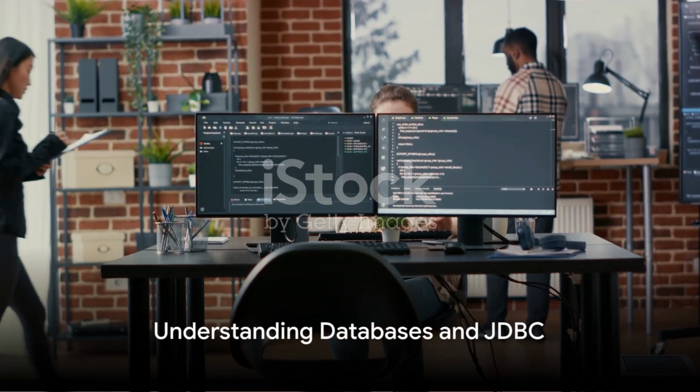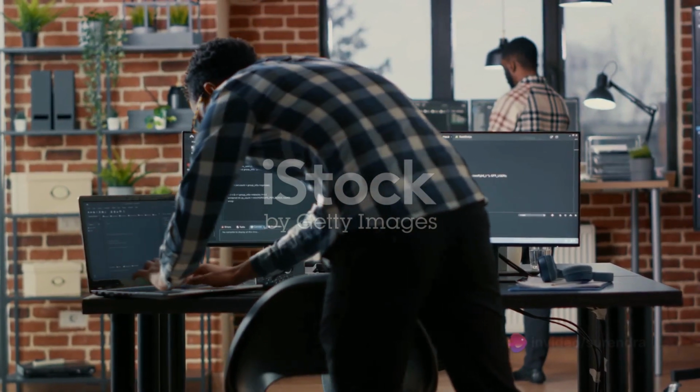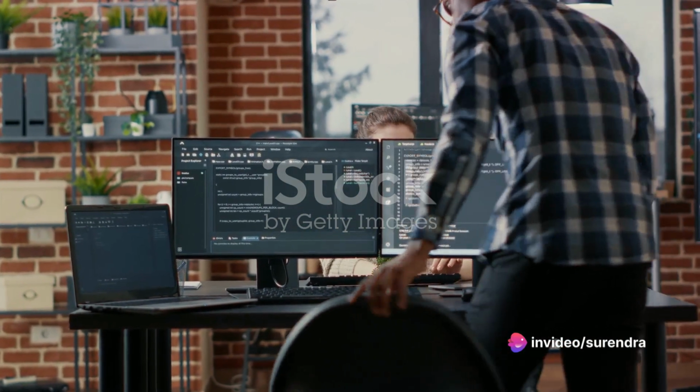Next, databases and JDBC come into the picture. Understand how to interact with relational databases using Java, and learn about ORM frameworks like Hibernate for smoother data manipulation.